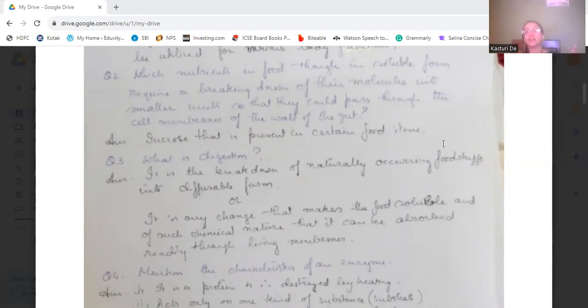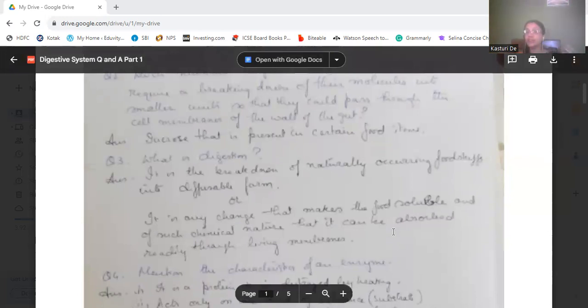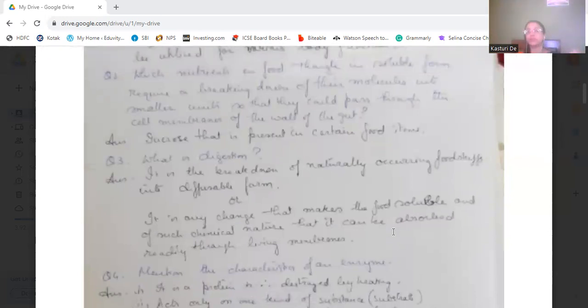Now, what is digestion? Digestion is the breaking down of naturally occurring foodstuffs into diffusible form so that it can diffuse through the walls of the alimentary canal into the bloodstream.